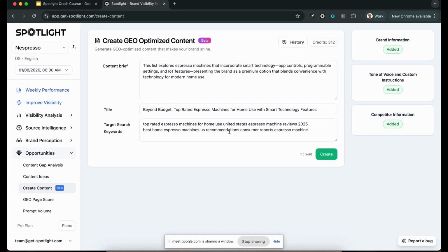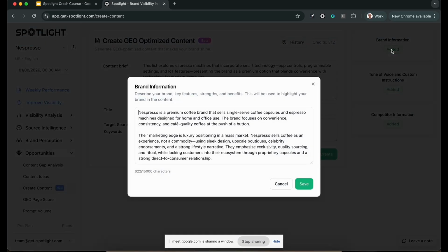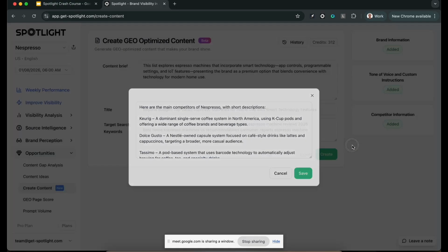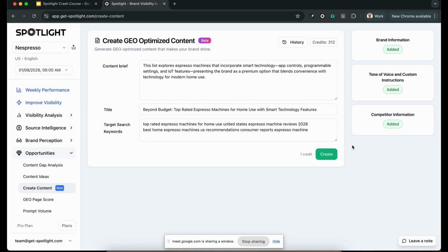So I'm going to click create content, and what it's going to do is take that brief, and take the title and the search keywords that we want it to target. Let's actually change this to 2026, and have it search things that are relevant. These are the keywords that the content is going to target. And then you can add to this section the brand information and the tone of voice, your custom instructions, or some information about competitors. You just have to add that one time, and it's not mandatory, but it'll help create better content.